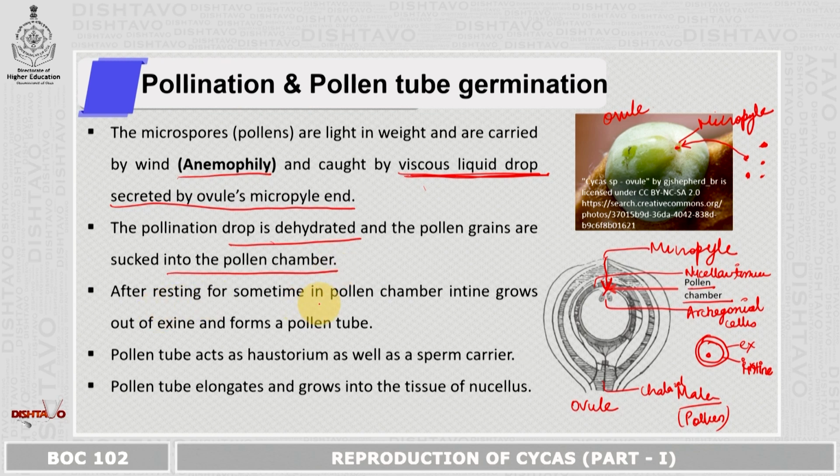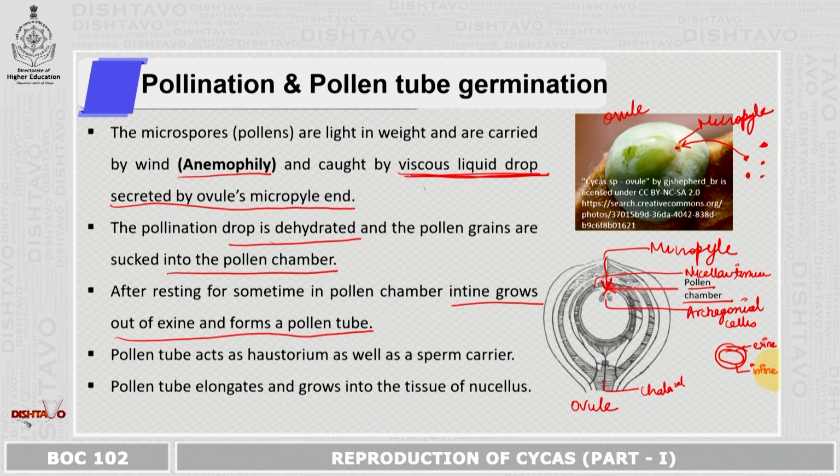After resting in the pollen chamber, the intine grows out of exine and forms a pollen tube. Now what is the meaning of that? We have this pollen grain. The pollen grain, as I told before, has the outer exine region and the inner intine region.